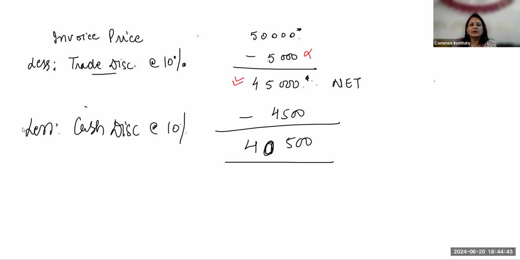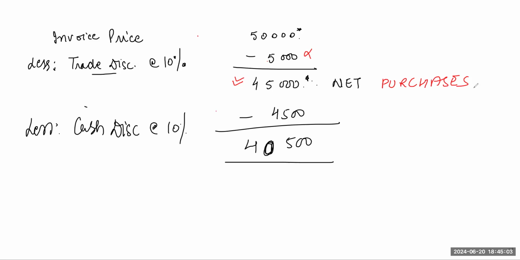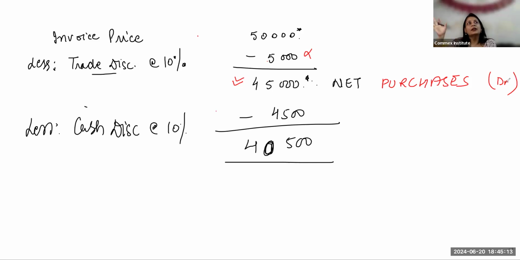If this is a transaction of purchases, I told you now. It could have been a transaction of sales also. It is a transaction of purchase. This is net purchases. So with this amount, my purchases are going to be, purchases are debited or credited? Debit. Yes, is she correct, Priyanka? So till I asked you, you were not trying to think whether she gave the correct answer or not. Acha, assuming that she must have given the correct answer.